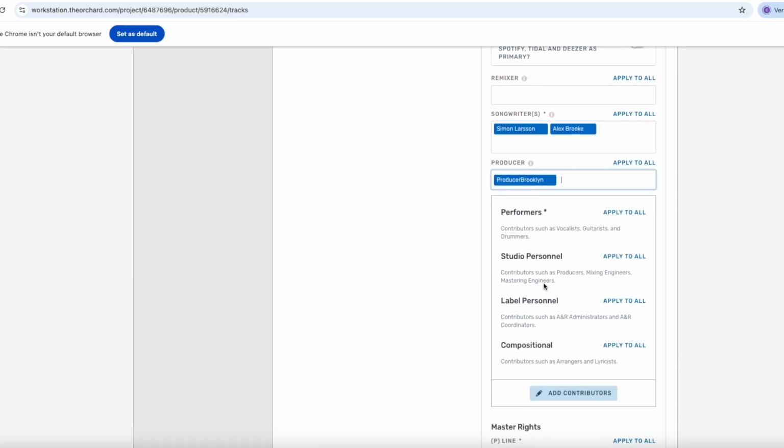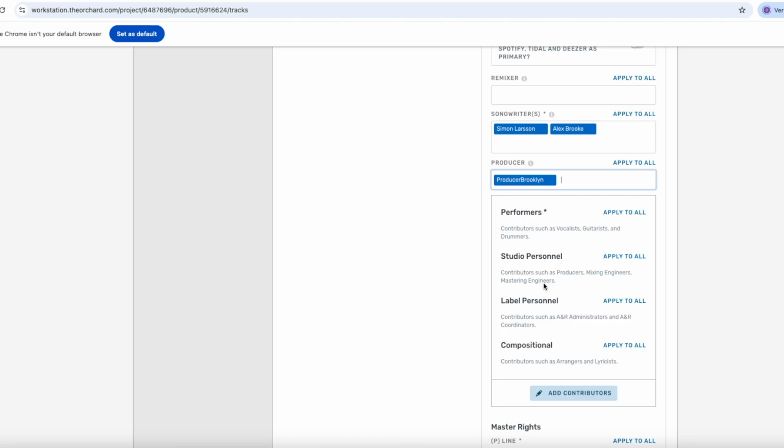Now we're moving on to performance contributors. And here you should enter the legal names of everyone who made an audible contribution to the music. For example, those who played guitar, bass, or drums during the recording. In this registration, it's important to use their real names.